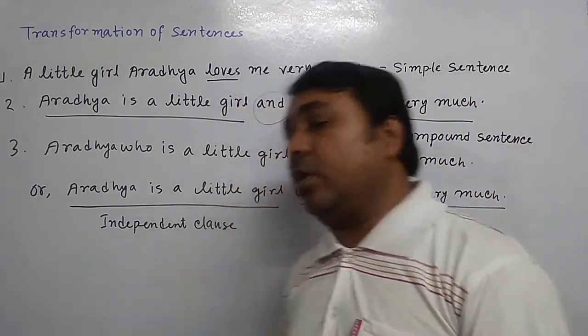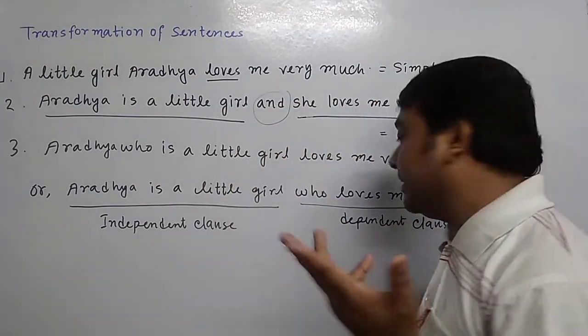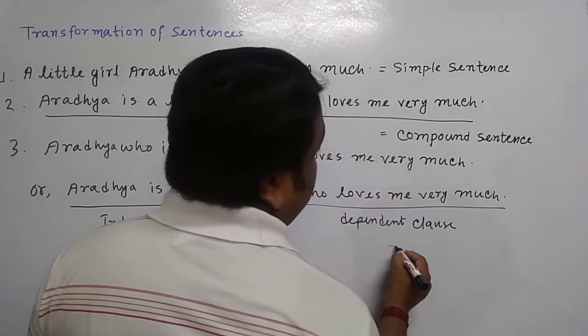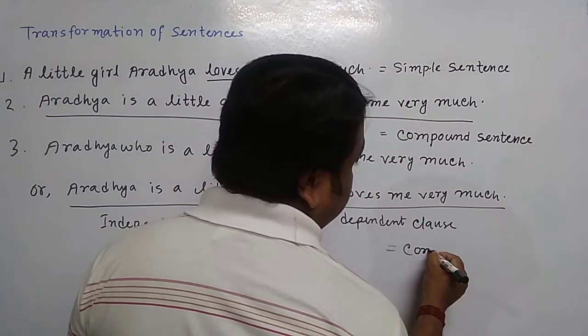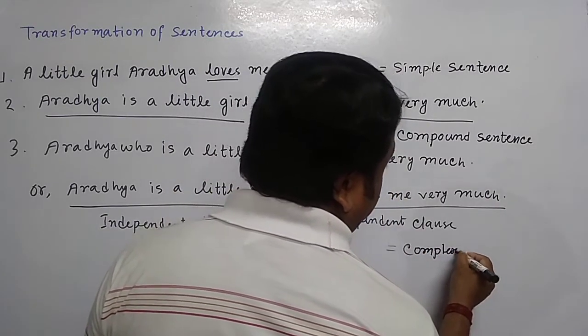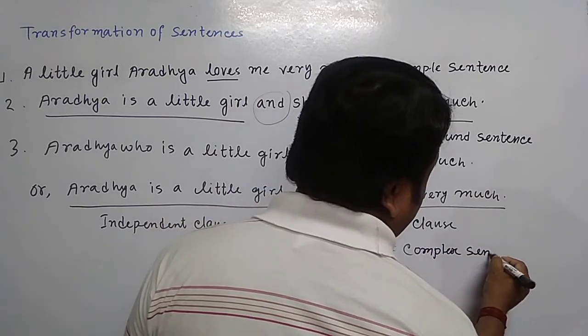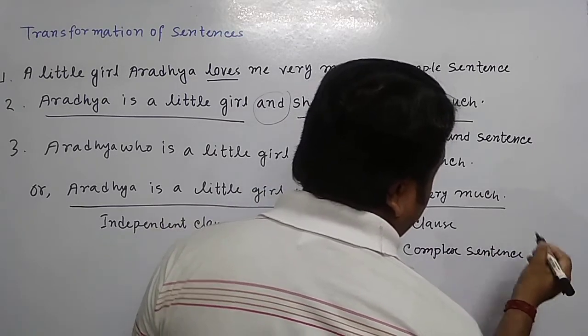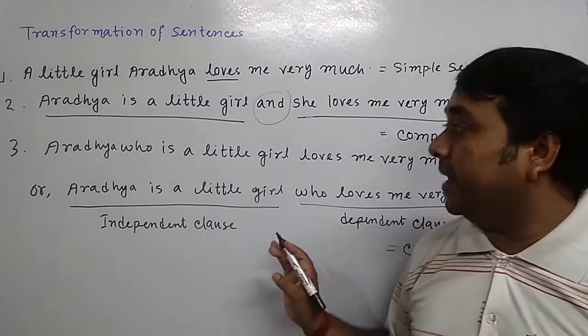So you can write with me, it is a complex sentence. Okay, correct.